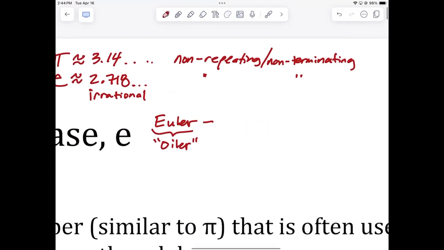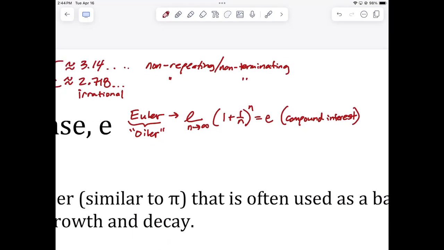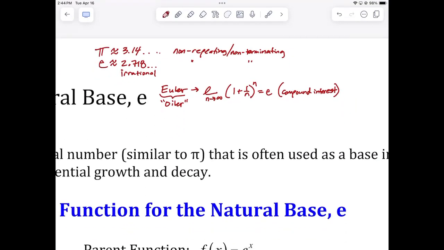So this is what Leonhard Euler stumbled across e as. He stumbled across it as the limit, as n goes to infinity, of (1 plus 1 over n) to the nth power. This actually equals e, okay? And this has to do with continually compounded interest. So sometimes e is also called the banker's number, in addition to the natural base. It's called Euler's number primarily. We just call it Euler's number, but it is the natural base.